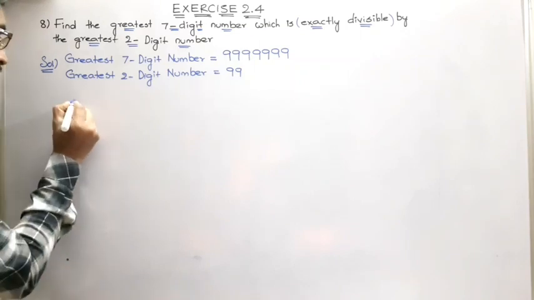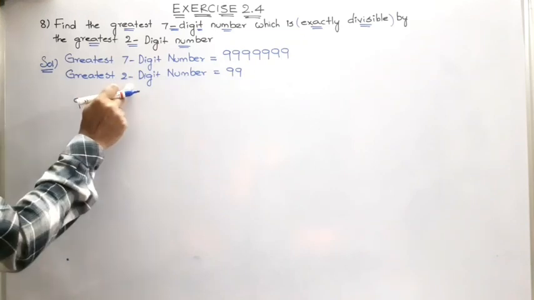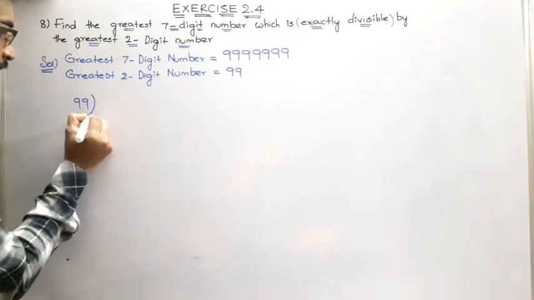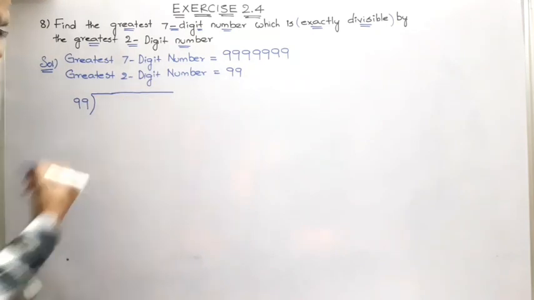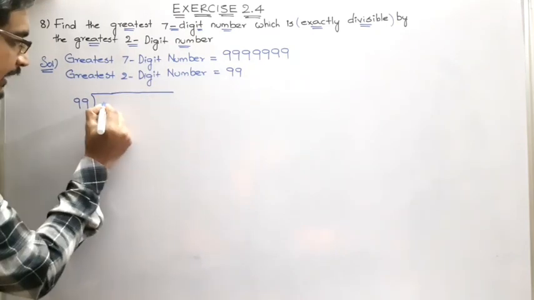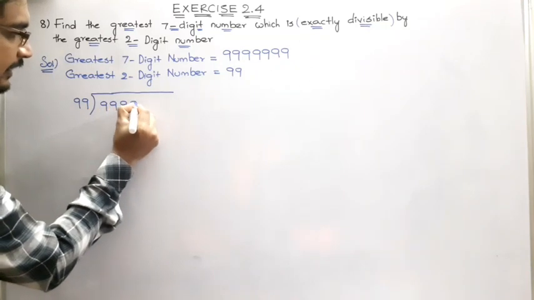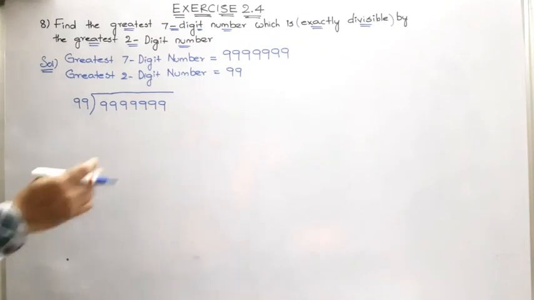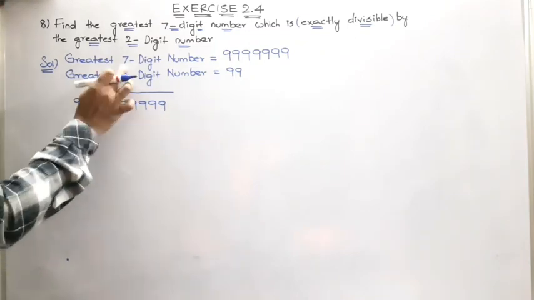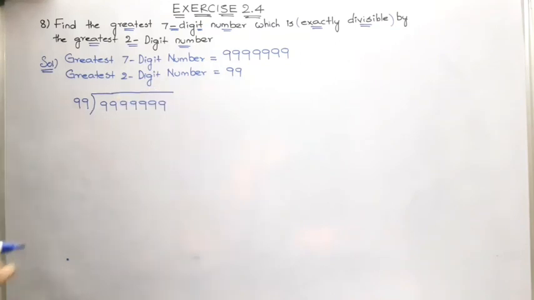You take the greatest 2-digit number as the divisor, and the greatest 7-digit number as the dividend.